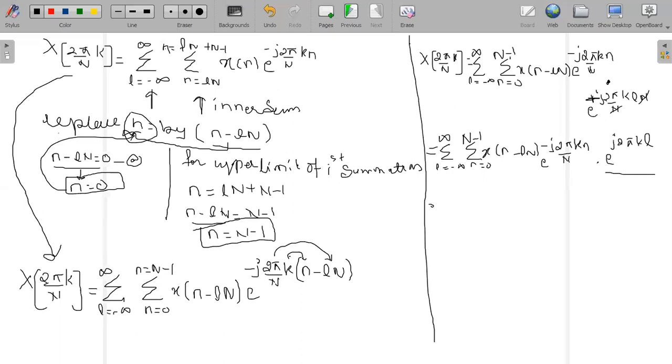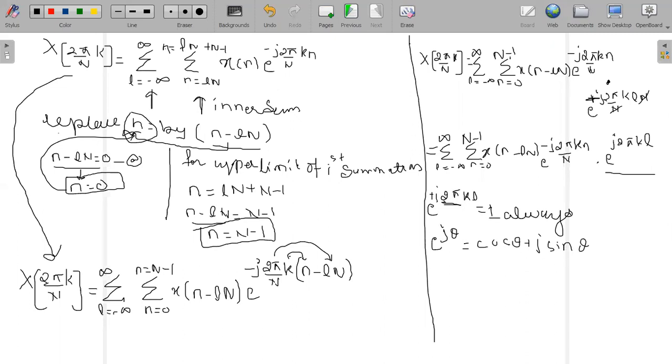Why is that so? e raised to plus j 2 pi kl is equal to 1 always, because if an exponent is a multiple of 2 pi, then it will always be equal to 1. e raised to j theta is nothing but cos theta plus j sin theta.